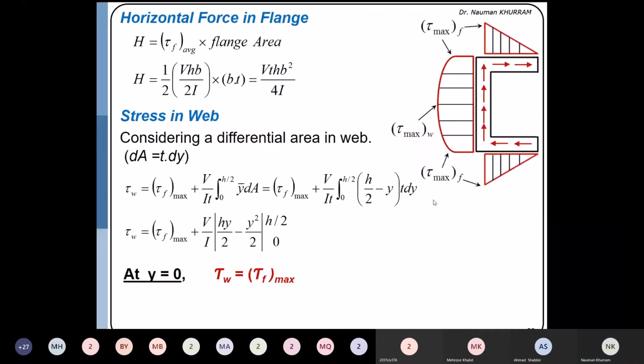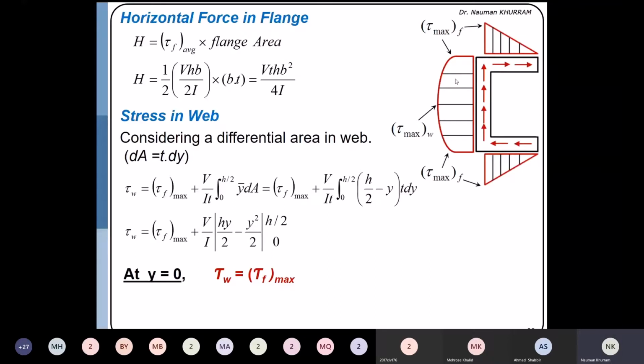It means that the shear stress at the junction will be equal to the shear stress at the junction with reference to the flange, which is the proof that the shear flow coming at the junction must be equal to the shear flow outgoing from the junction. So if I draw a straight line throughout the length of the web, that indicates the contribution of the flange, which remains constant, and this parabolic grade is showing the increase of the shear flow which is contributed by the web.